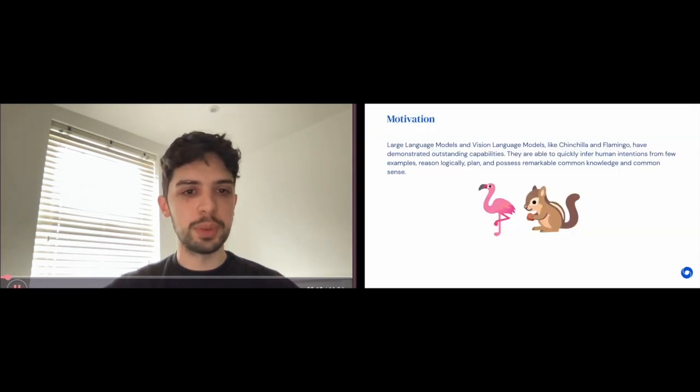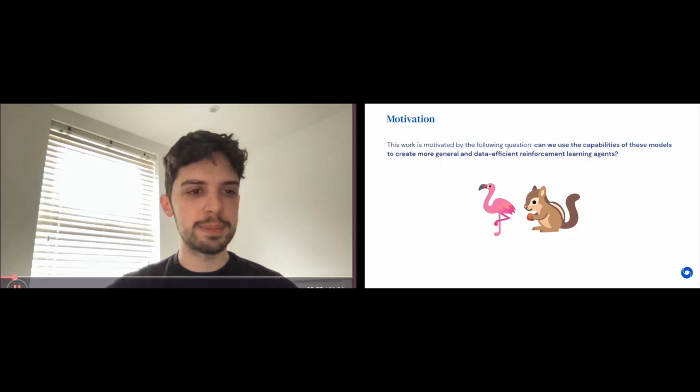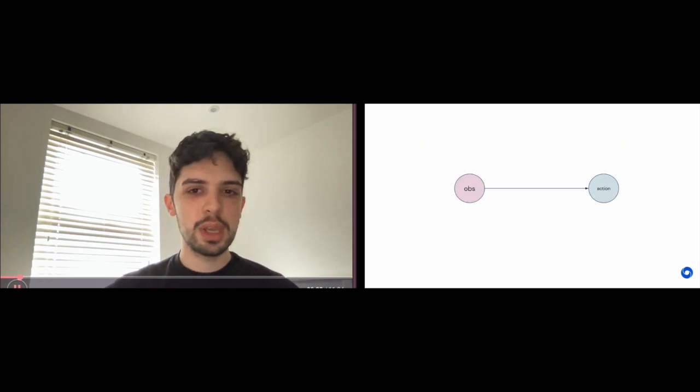Large language models and visual language models like Chinchilla and Flamingo have demonstrated outstanding capabilities. They are able to quickly infer human intentions from few examples, reason logically, plan, and possess remarkable common knowledge and common sense. So this work is motivated by the following question. Can we use the capabilities of these models to create more general and data-efficient reinforcement learning agents?